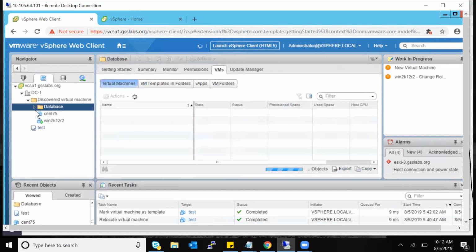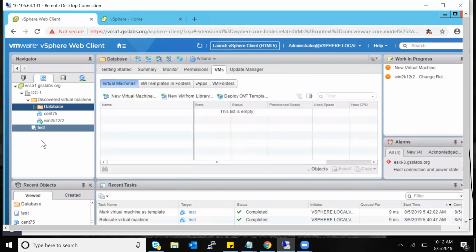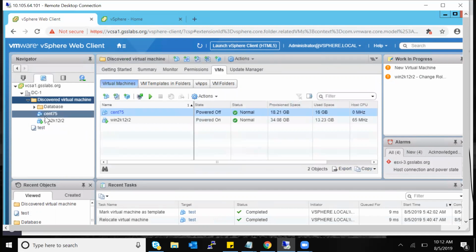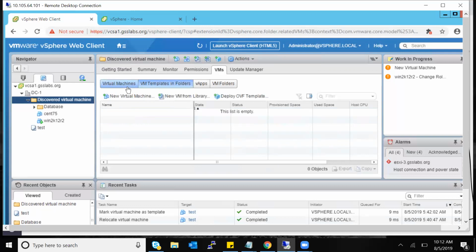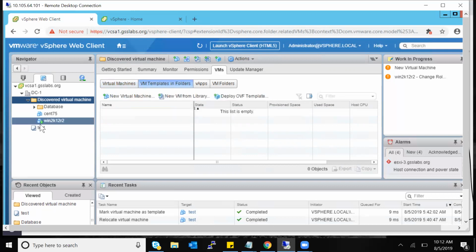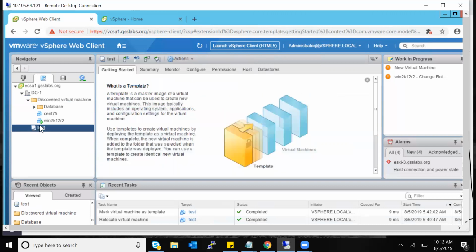I have to go to here. You can see the view of the VM will be changed. If you see the difference, the normal virtual machines are the blue color. This is like a file, like two files on top of it. It won't show me on the list of VMs anymore because now it's a template. I can't run any VMs or any kind of OS on that because it's converted into a skeleton. I can't use it in production anymore.